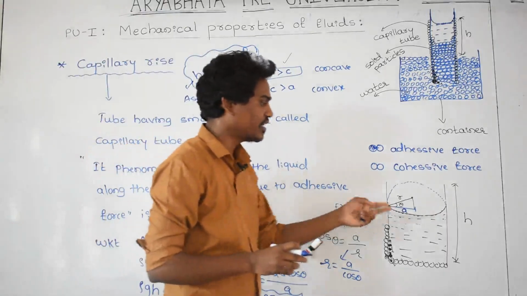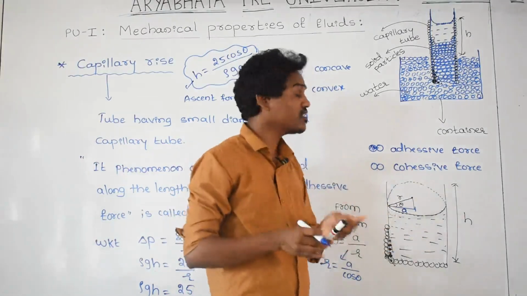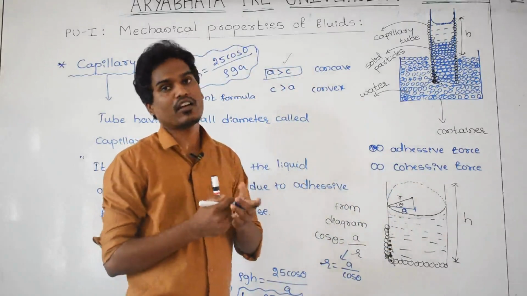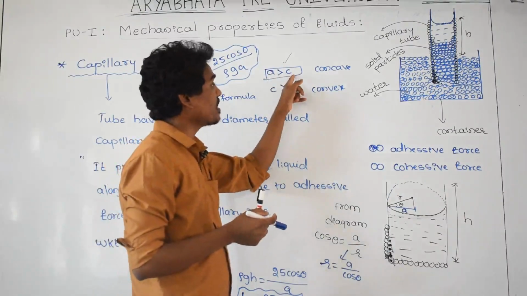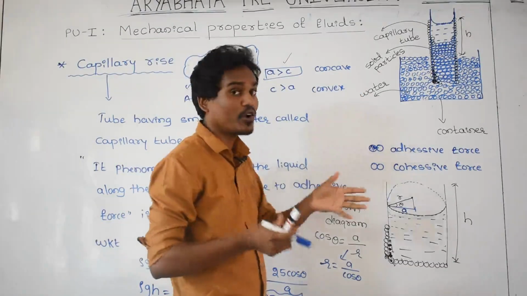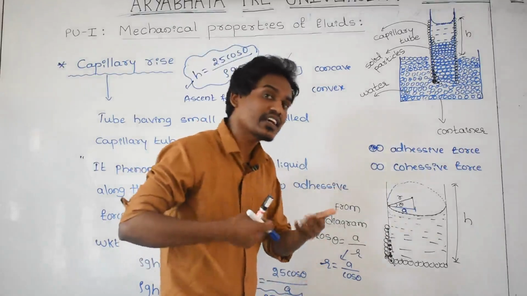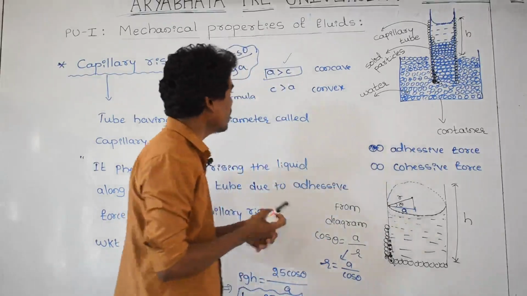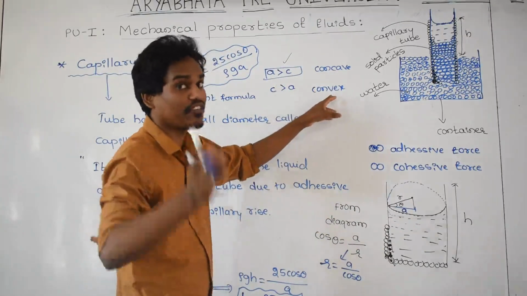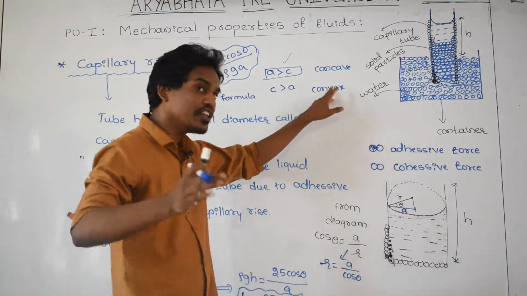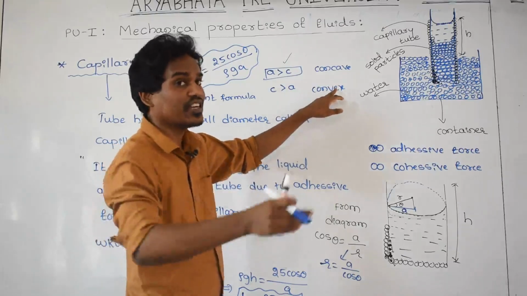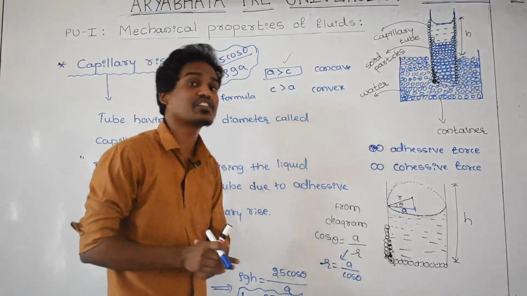And here in the tube the water is rising up because of which reason? That is, the adhesive force is greater than the cohesive force. And I discussed the angle of contact. If the adhesive force is greater than the cohesive force, then the meniscus is concave, and the angle of contact is an acute angle. And if the cohesive force is greater than the adhesive force, then the meniscus is convex, and the angle of contact between the tangent to the liquid surface and the tangent to the solid surface is obtuse.